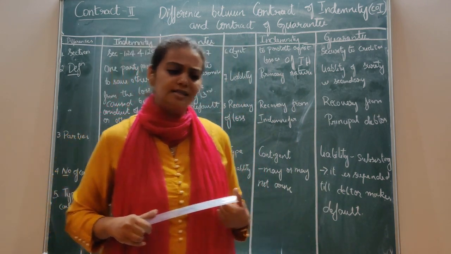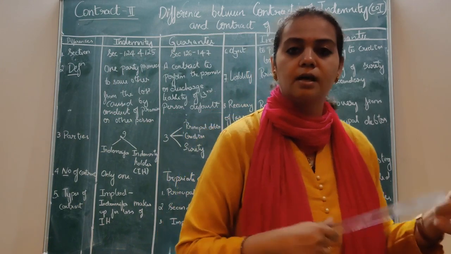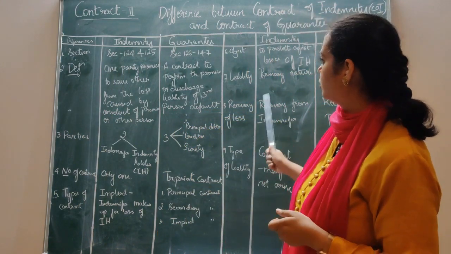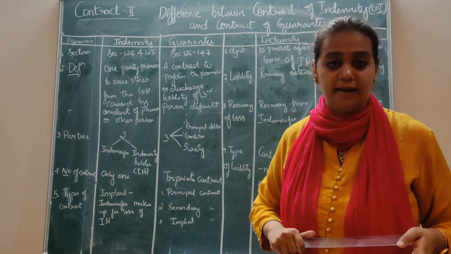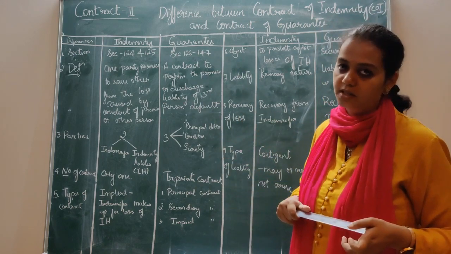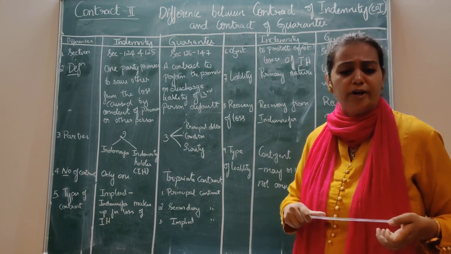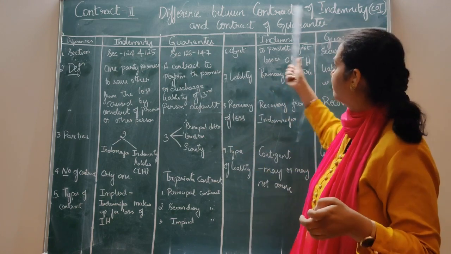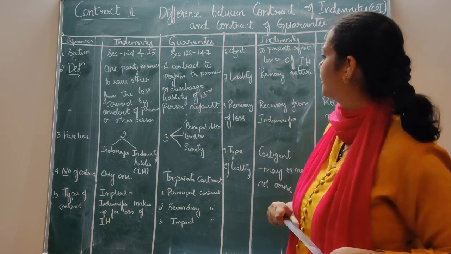Got it? So these are the simple differences and very important also, which you may get in your questions. In most of the question papers you go through, you get this question. First, what is a contract of indemnity, and then you get the difference between a contract of indemnity and a contract of guarantee.